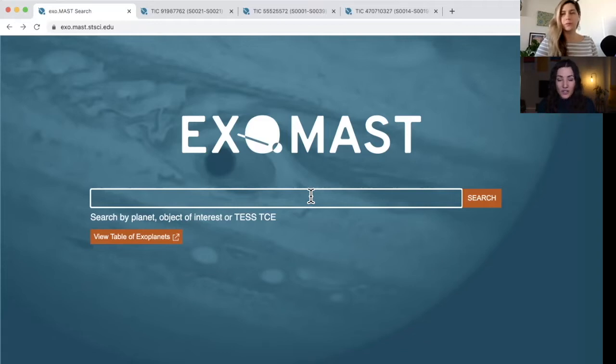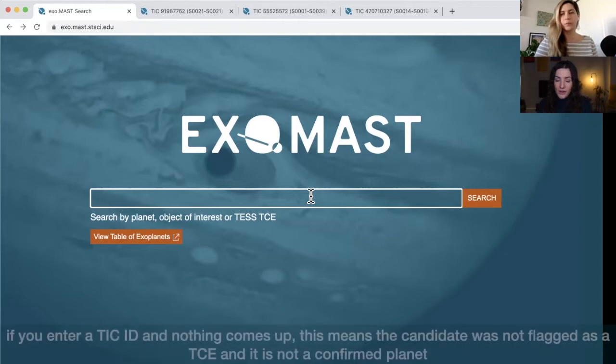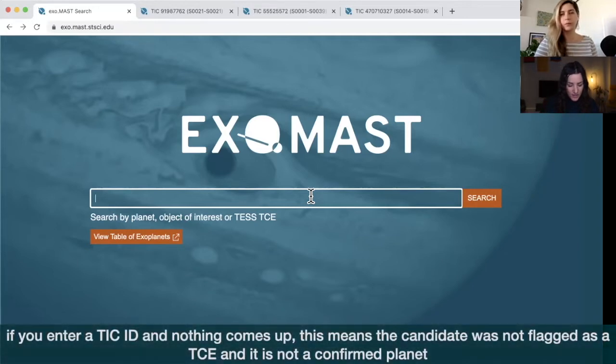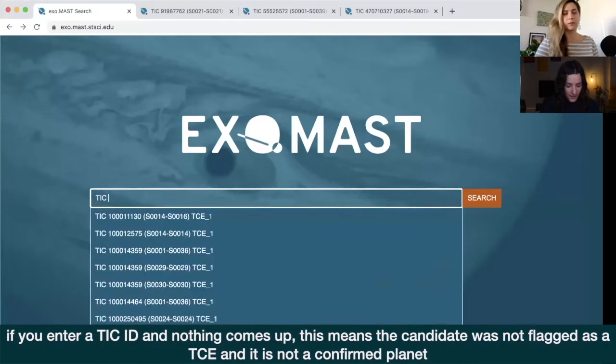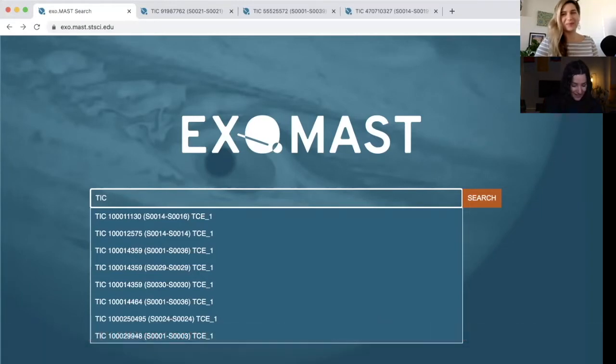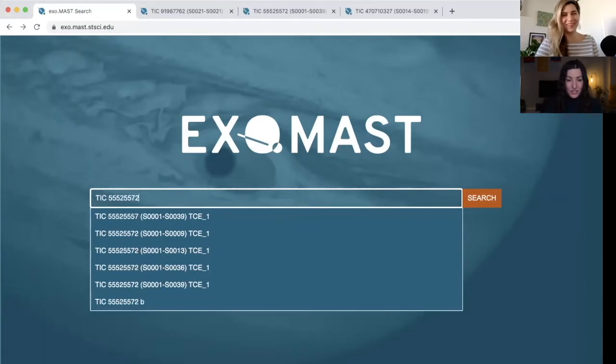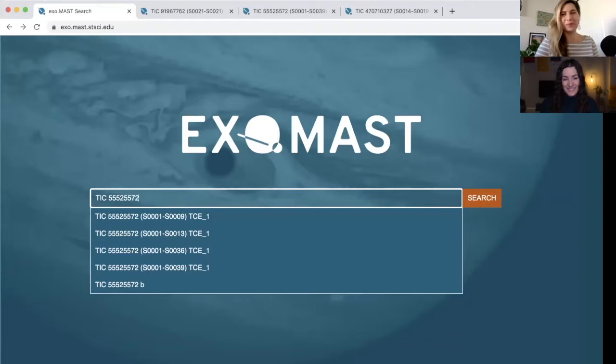So this is a great tool that I like to use to see whether a particular candidate that I might be looking at has already been flagged by the automated pipeline. And the way to check whether that is the case is simply by entering the TIC number. It gives you a list already, but we will start with one that we know and love so well, 555-255-72, which of course was flagged as a TCE because it does have periodic signals in it.